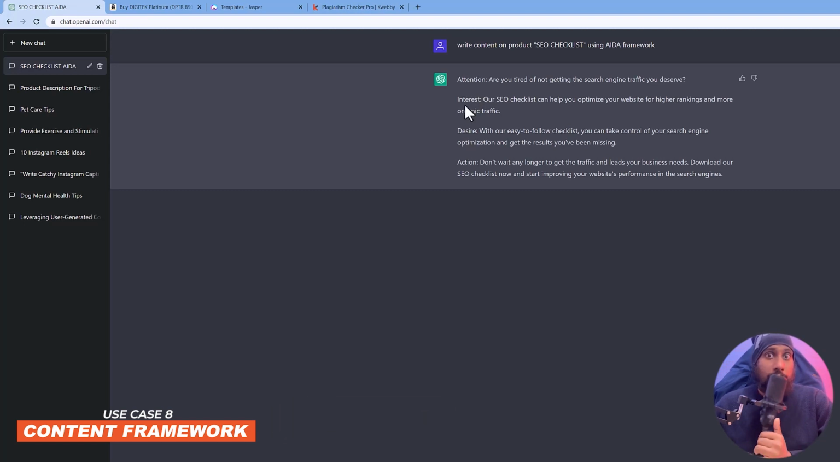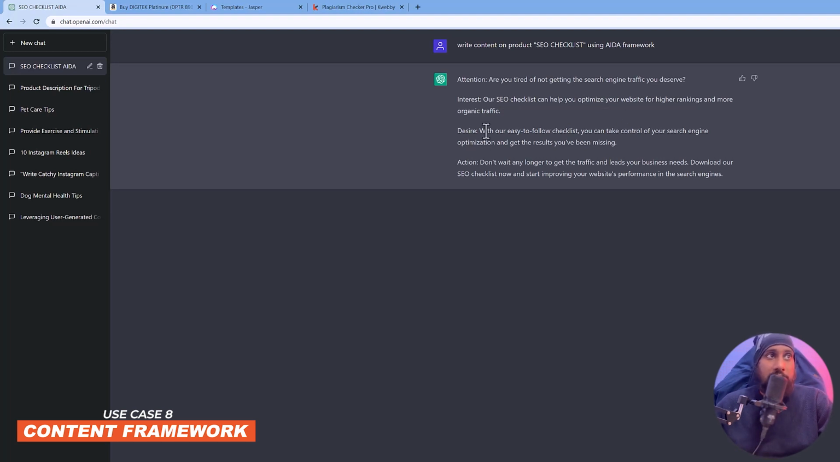So that got attentive, then you have to throw an interest to it. Interest is about the brief specification of your product, like here, our SEO checklist can help. Okay, so that's the interest. That will build the interest in the mind of the user.